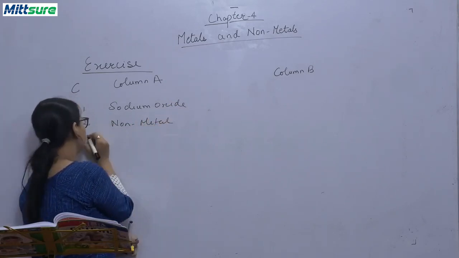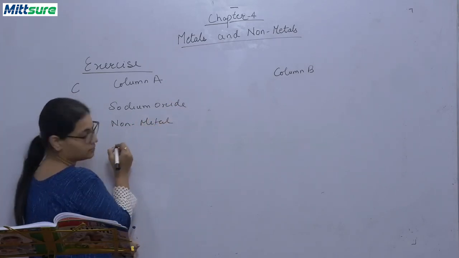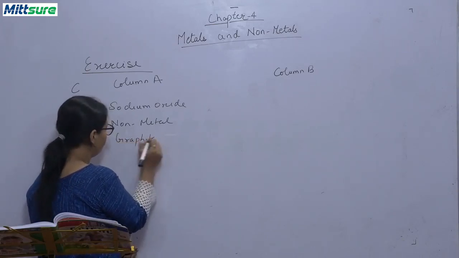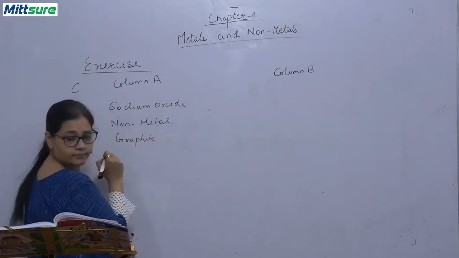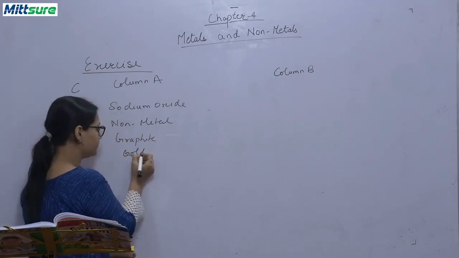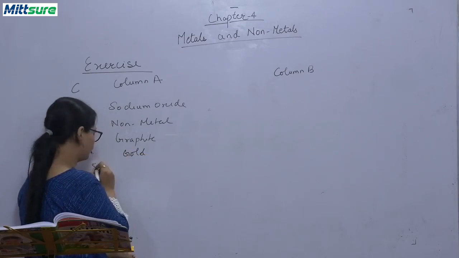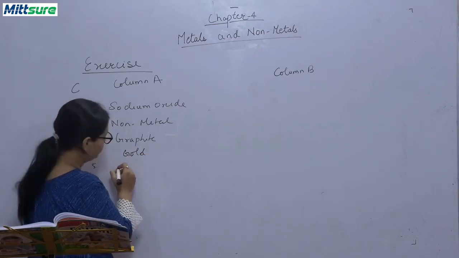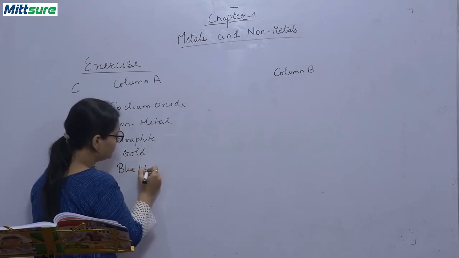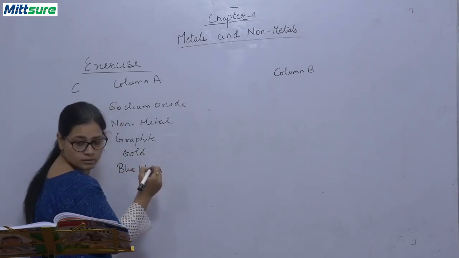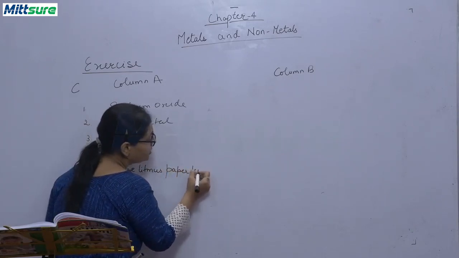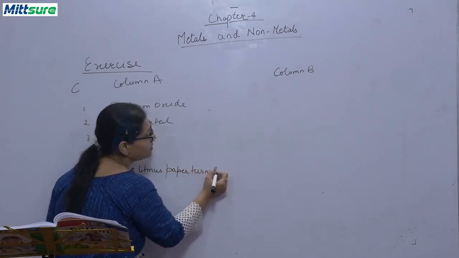Non-metal. Graphite. Gold. Blue litmus paper turns red. Sixth, sonorous.